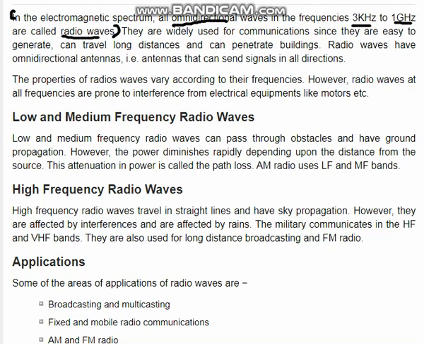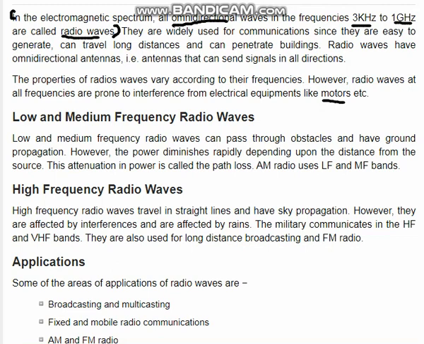called radio waves. They are widely used for communication since they are easy to generate. They can travel long distances and can penetrate buildings. Radio waves have omnidirectional antennas, that is, antennas that can send signals in all directions. The properties of radio waves vary according to their frequencies. However, radio waves at all frequencies are prone to interference from electrical equipment like motors.